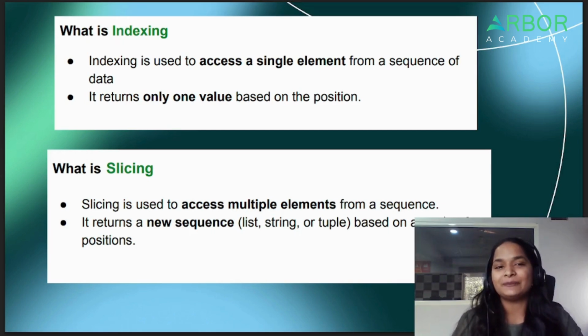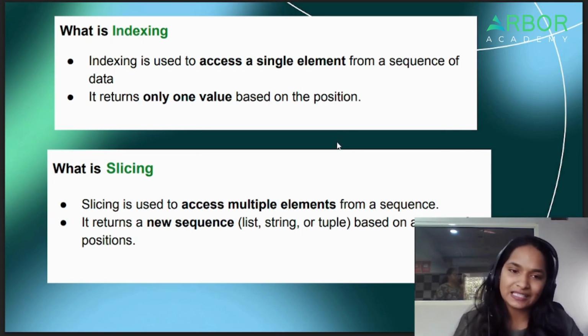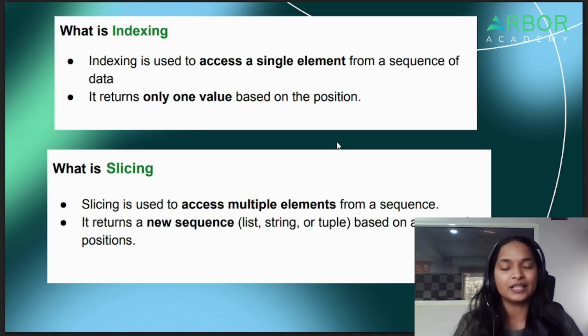Let me tell you one example. If we have some data and we want to fetch a single item from that data structure, we can use indexing. Indexing is used to access a single element from a sequence of data. Which sequences? Such as list, string and tuple. It does not work on dictionary and set; if you try to fetch from them, you will get an error. It returns only one value based on the position.